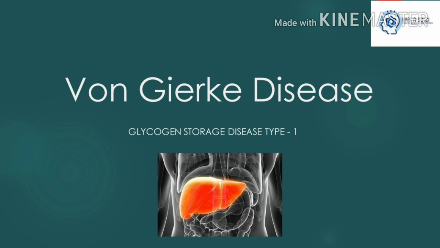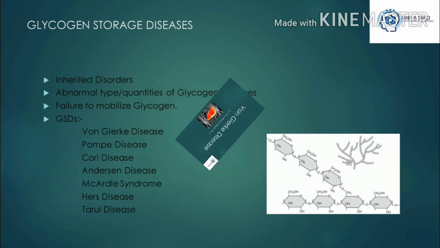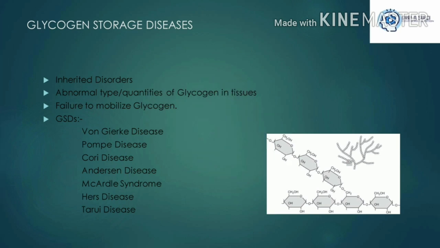So today our topic of discussion is going to be the von Gierke disease, which is a glycogen storage disease type 1. Glycogen storage diseases, as the name suggests, are a group of inherited disorders that are characterized by the deposition of an abnormal type or quantities of glycogen in tissues or failure to mobilize glycogen.